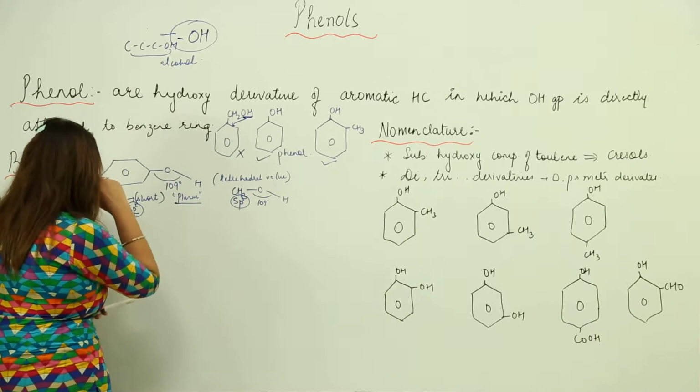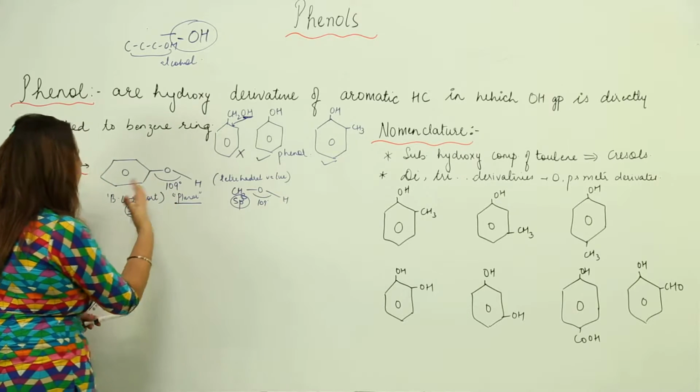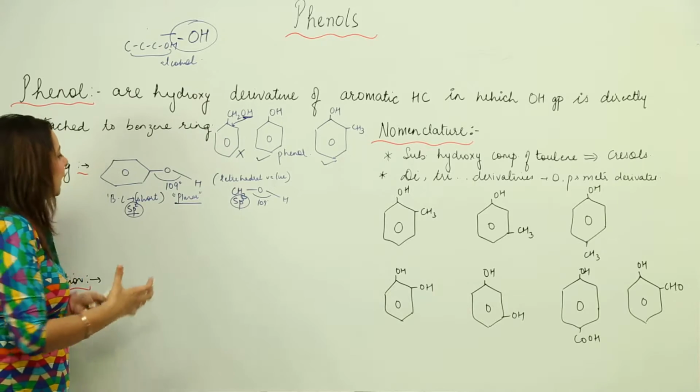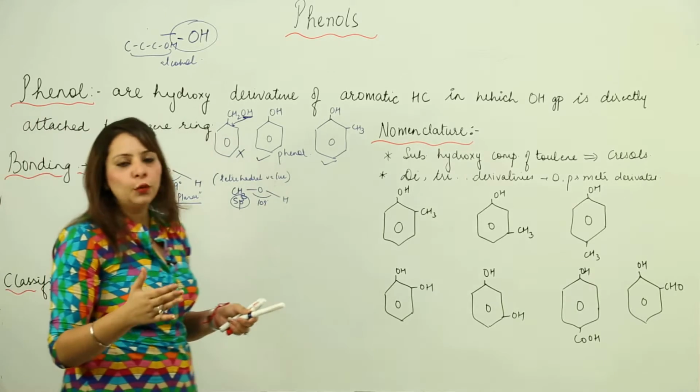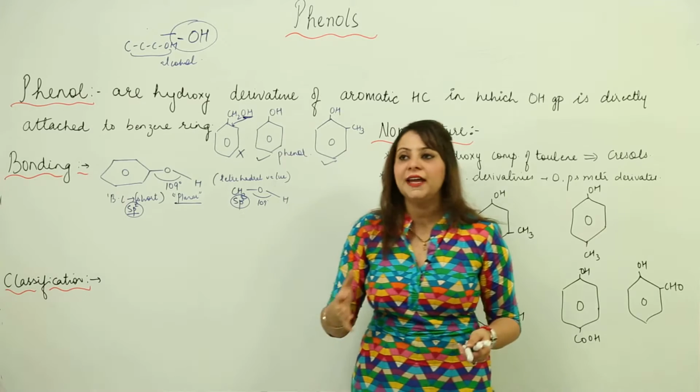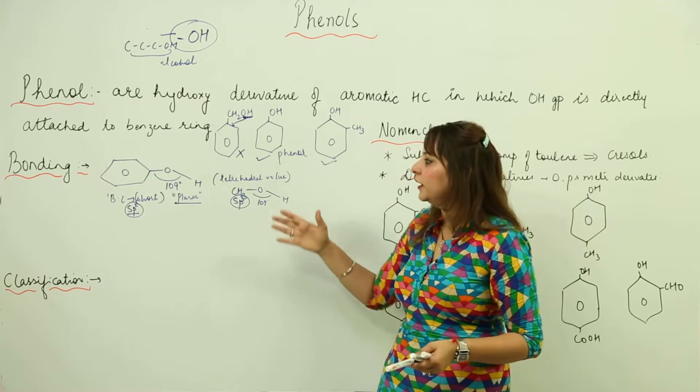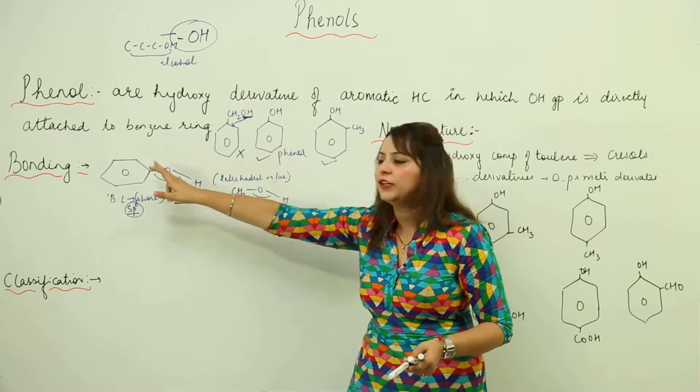We can explain that in the case of phenol, the shortening of bond length is due to the conjugation of the unshared pair of oxygen with the benzene ring.